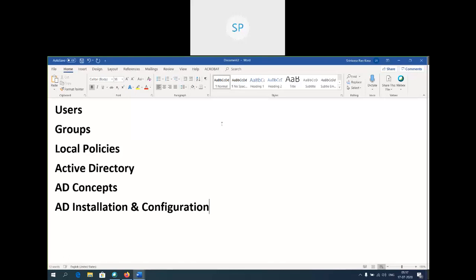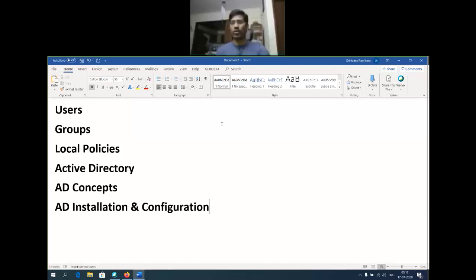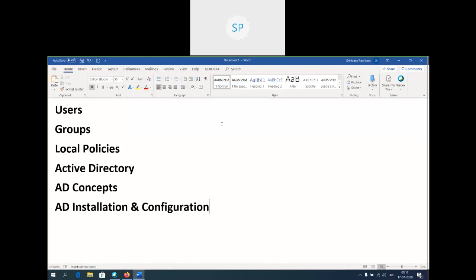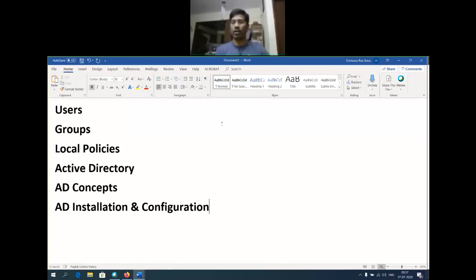There are multiple groups available. What types of groups are available on the system? We are going to see that. Next is local policies. I told you groups are going to have certain permissions. In a similar way, in a society, in an organization, there are certain conditions we need to follow. Following those conditions is nothing but policies.